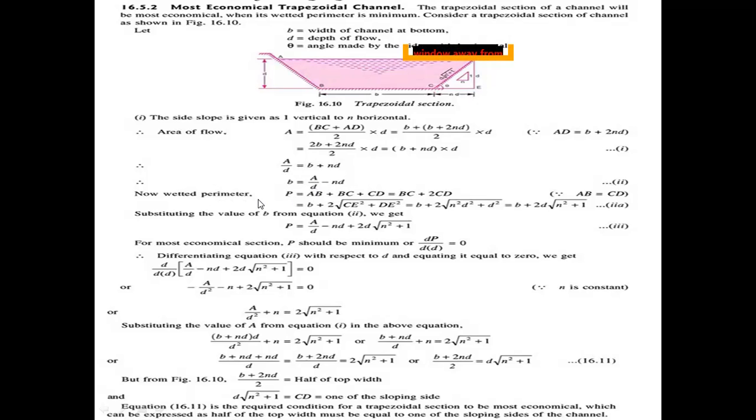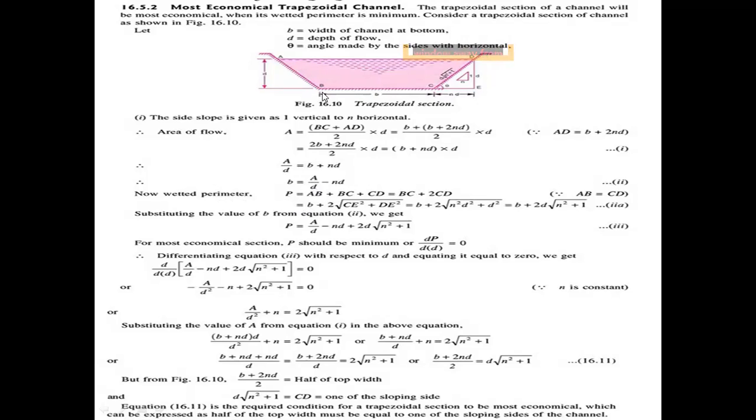Now find out the wetted perimeter of the channel. P equals AB plus BC plus CD. This is the wetted perimeter of the channel.